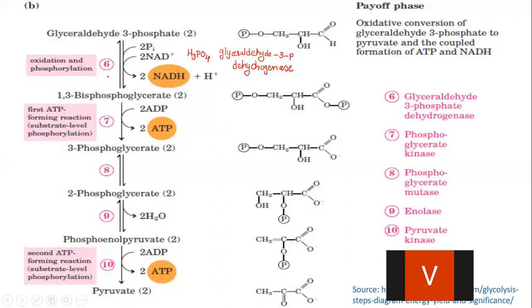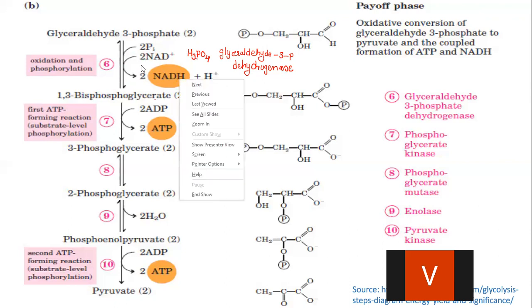You can take either the help of alkaline KMnO4, that is potassium permanganate, or you can use acidified potassium dichromate to convert an aldehyde into the carboxylic acid. So here, glyceraldehyde 3-phosphate is converted into 1,3-bisphosphoglyceric acid or 1,3-bisphosphoglycerate by addition of one more phosphate, which is taken from the phosphoric acid, and here NAD is converted into NADH.